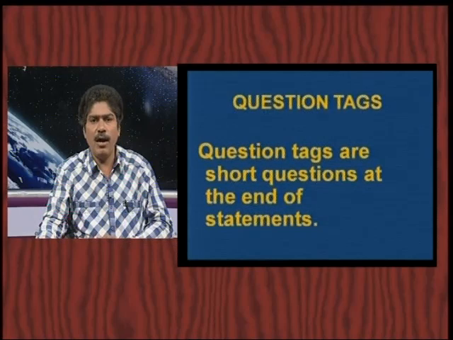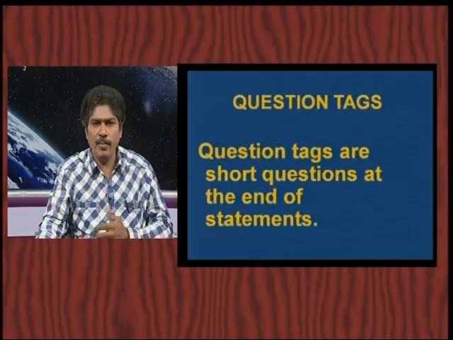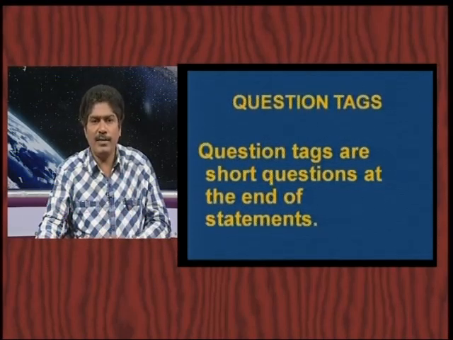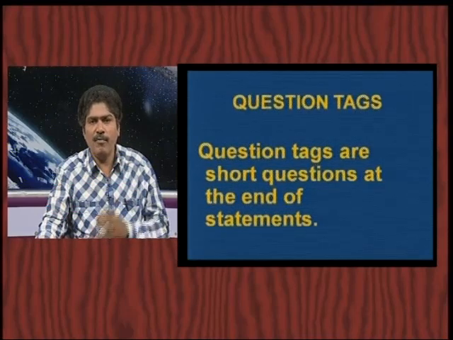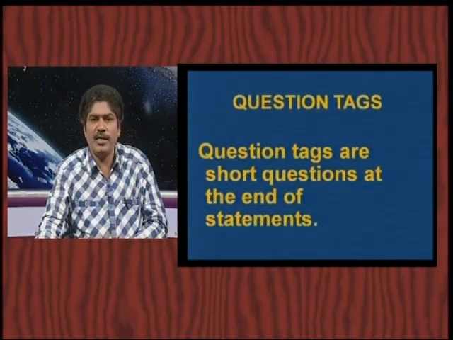Question tags are short questions at the end of statements. We give some statements. You are a boy studying in Zilla Parishad school. That is one statement, and again I add one tag, aren't you? I want to seek some more information or confirmation, so I ask that.